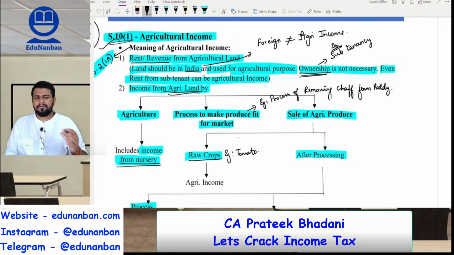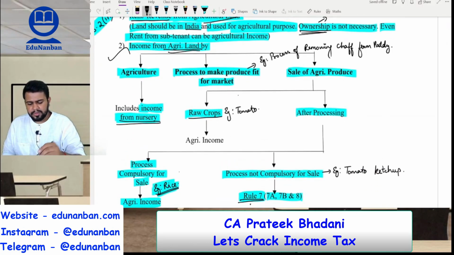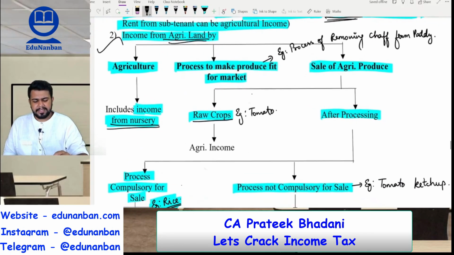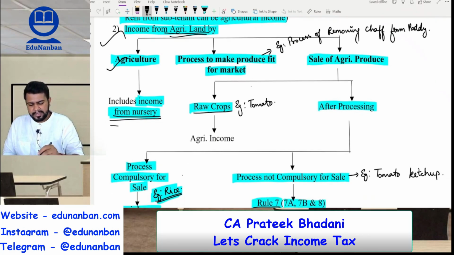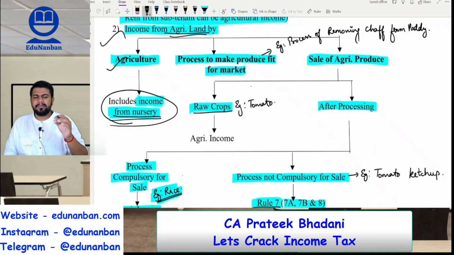Okay, now ownership is not necessary to get the rent. I told you the example of subtenancy. So if I am getting the land on rent and I am giving the same land on rent to another person, then the rent that I am receiving is also agricultural income if the land is agricultural land. Next, number 2, any income received from the agricultural land by the activity of agriculture is called agricultural income. Example, plowing, sowing the seeds, etc. And also one special point, income from nursery is also agricultural income.